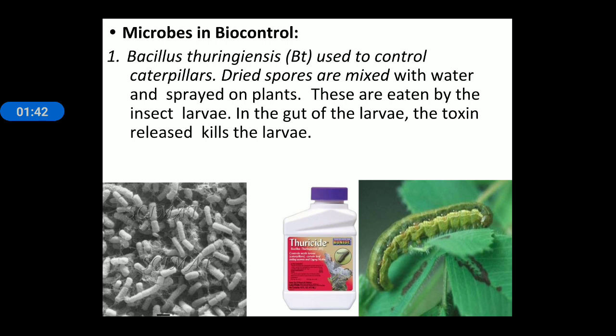Caterpillars damage the plant by eating the leaves. So to protect the plant, Bacillus thuringiensis spores are mixed with water and sprayed on the plant, and when the caterpillar tries to feed on the leaf, the death of the caterpillar takes place.